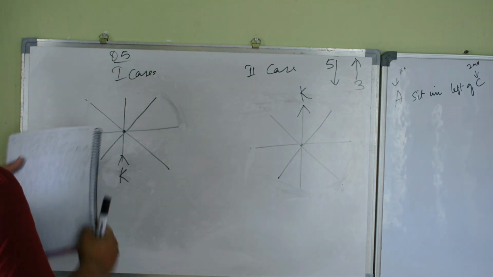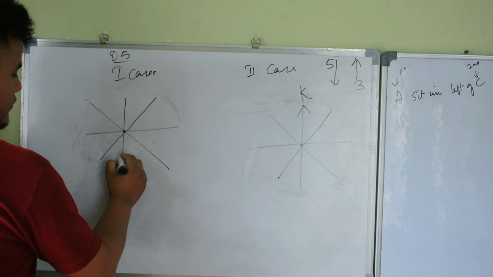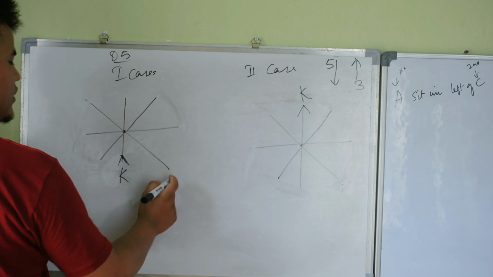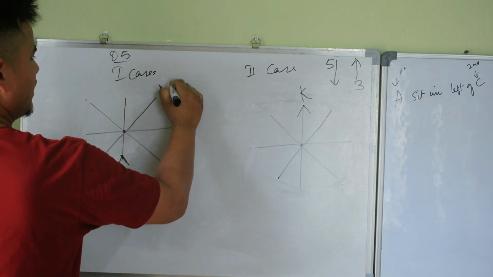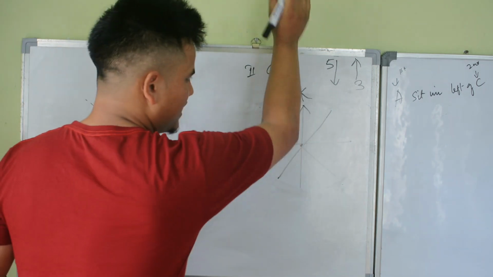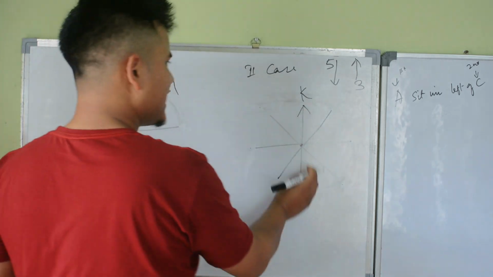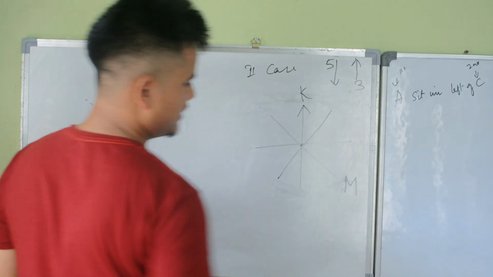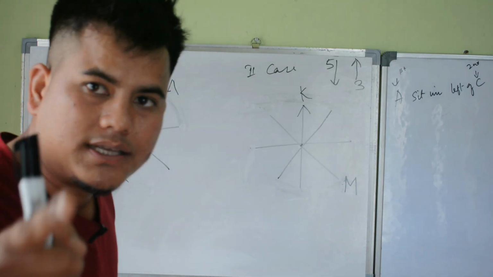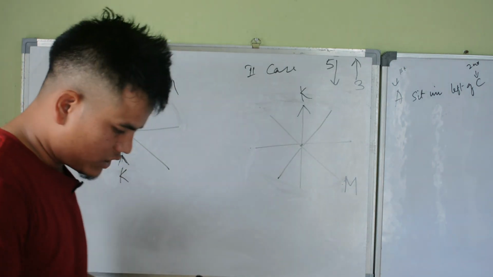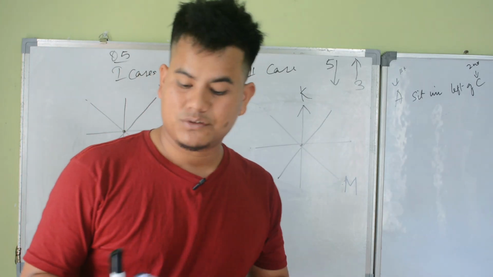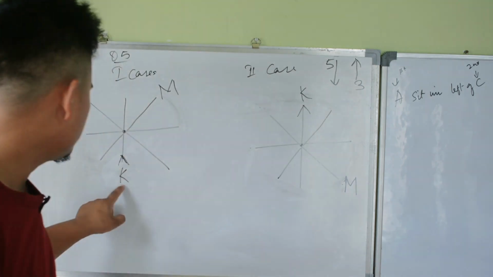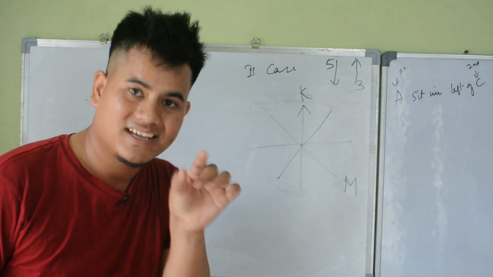M is third to the right of K. If this person faces the center, then third to the right is here: first, second, third is M. In this case, M is third to the right of K. M is the first person, K is the second person.